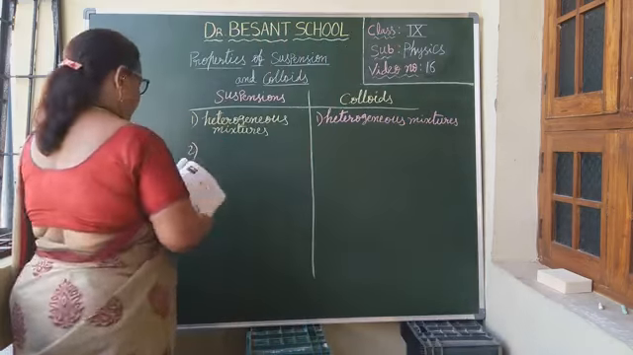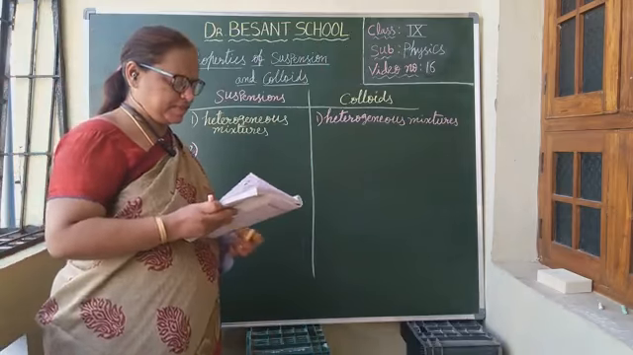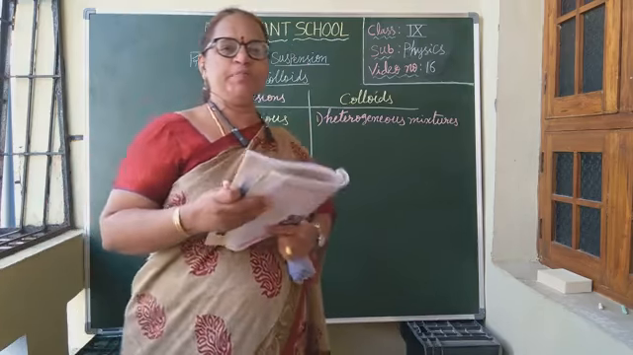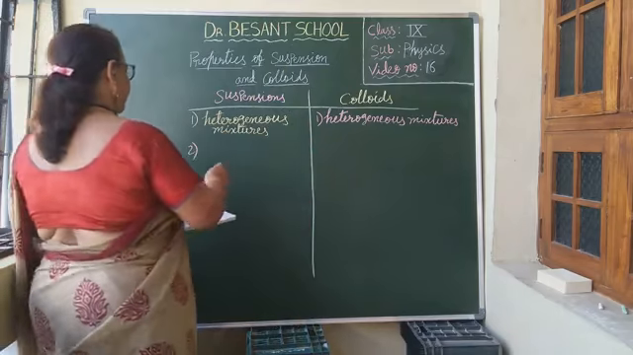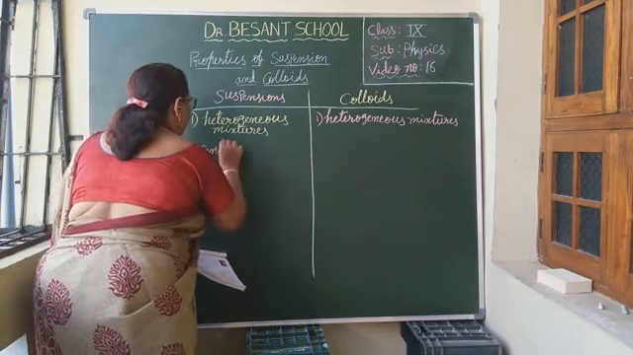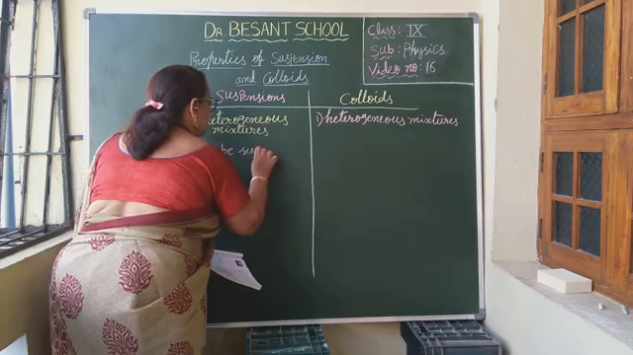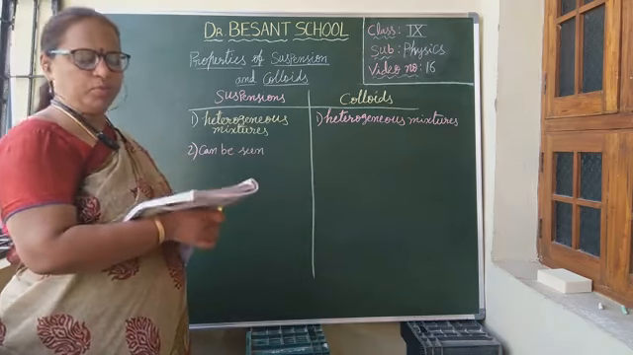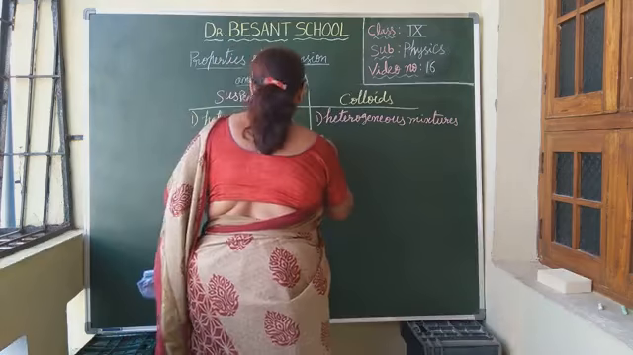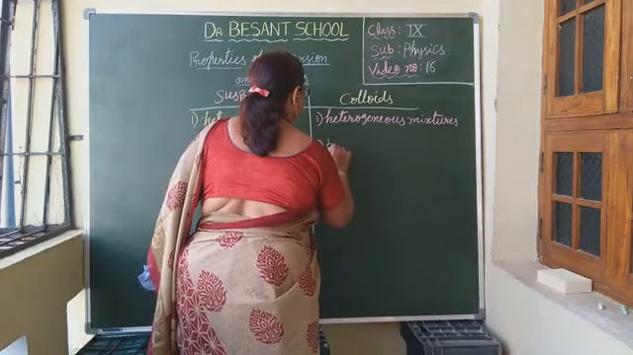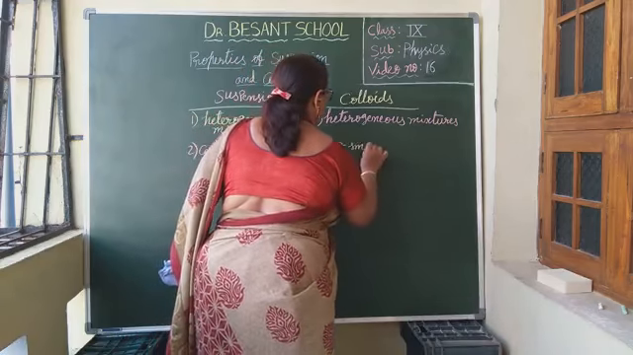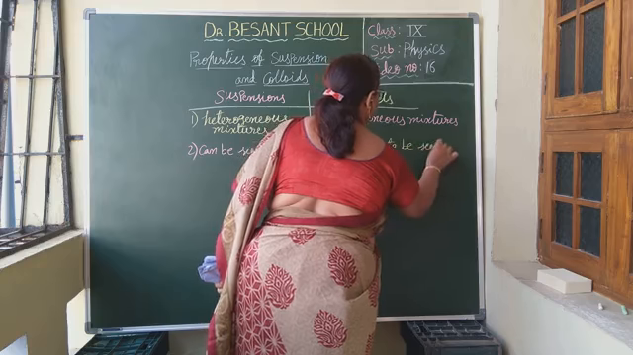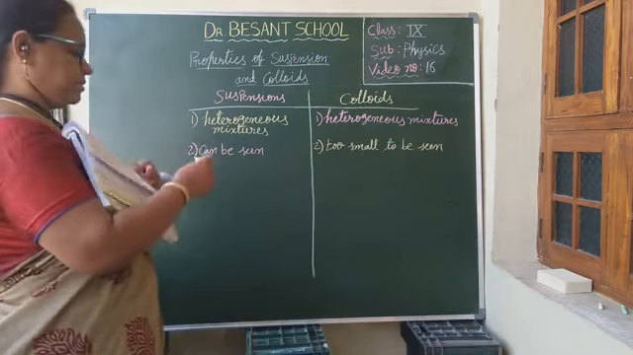Next, the particles of suspensions can be seen with naked eyes. Yes or no? Suspension particles can be seen with naked eyes, whereas colloid particle size is too small to be seen by naked eyes.